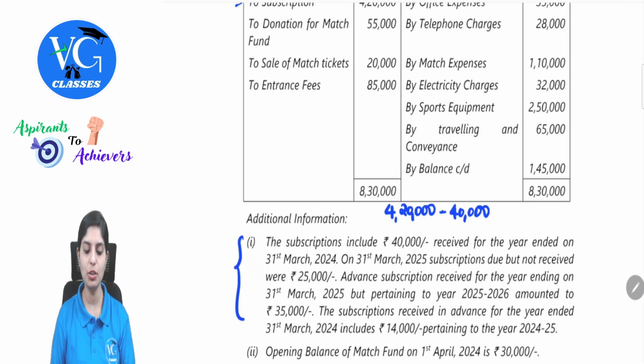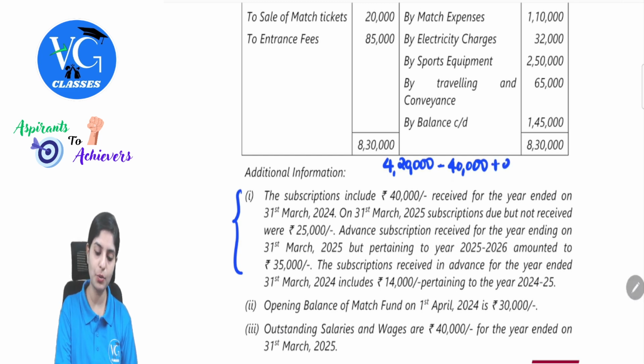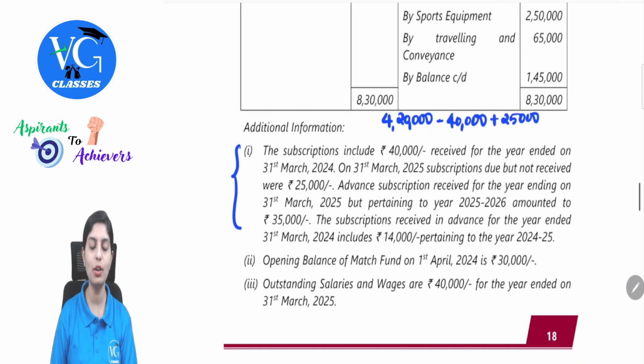Then on 31st March 2025, subscriptions due but not received were 25,000. This amount belongs to the current year. It is due. So we will have to add 25,000. Advance subscription received for the year ending on 31st March 25 but pertaining to the year 25-26. So there is an advance subscription which does not belong to the current year, related to the future period. So this is not included in the current year income. So we will subtract 35,000.